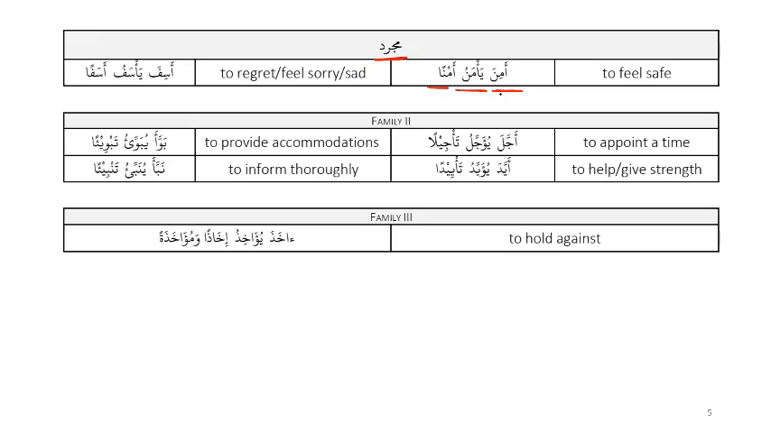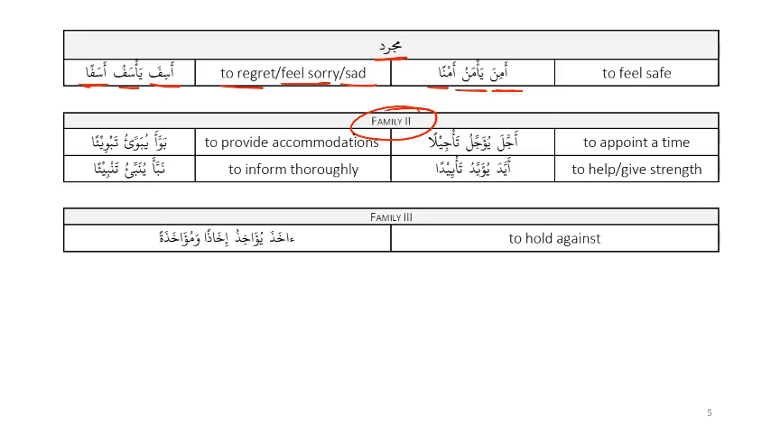So what sort of a mahmuz is this? Fa'ala. This is mahmuz al-fa, because the hamza is the first letter. Exactly. Then we have asifa, asifa ya'safu asafan. What does this mean? This means to regret or to feel sorry, to feel sad. So asifa ya'safu asafan.